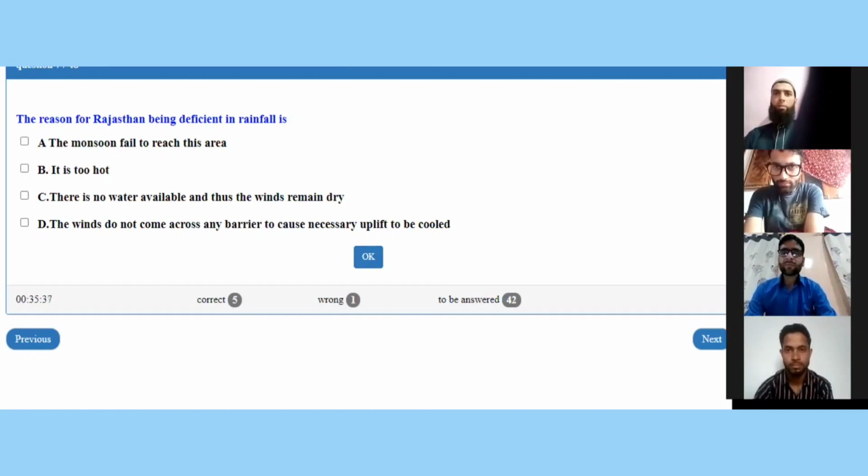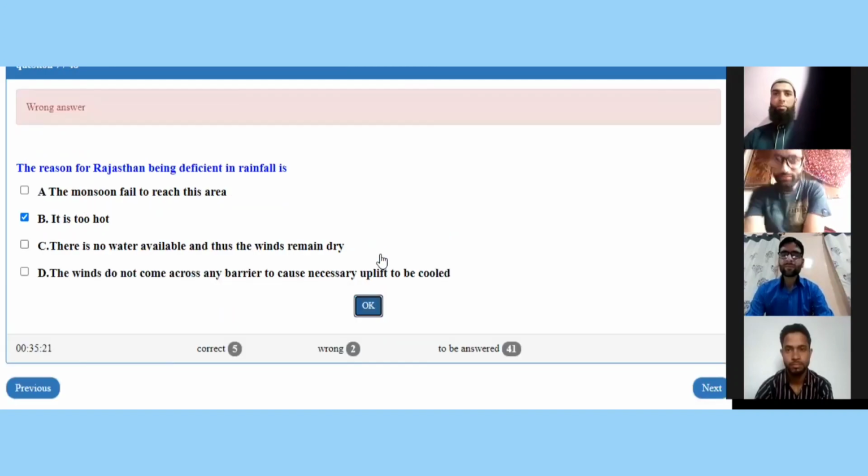What is the reason? You have got 12 more seconds to answer. 9, 8, 7, 6. Quick. B, it is too hot. Okay, no, it is not the right answer. Actually, the right answer is D part. The winds do not come across any barrier to cause necessary uplift to be cooled.